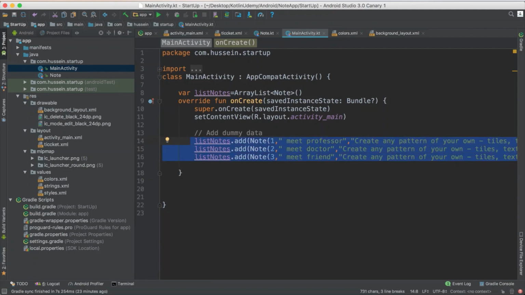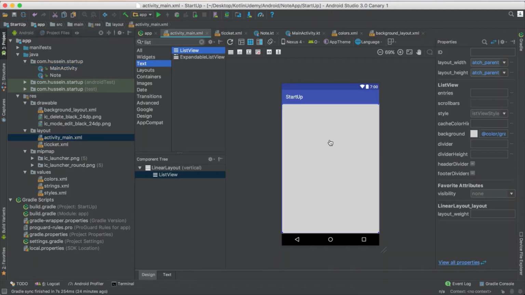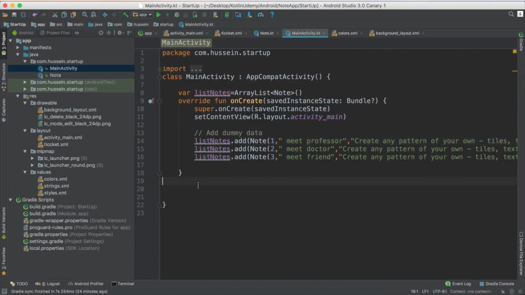Now the important part, I want to take this data and add it inside this ListView. How do I do that? First of all, I have to define a new class. I'll just name it adapter. This should be an inner class, and this class should be my notes adapter.